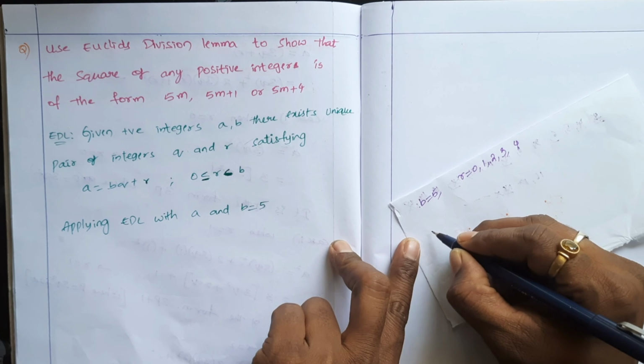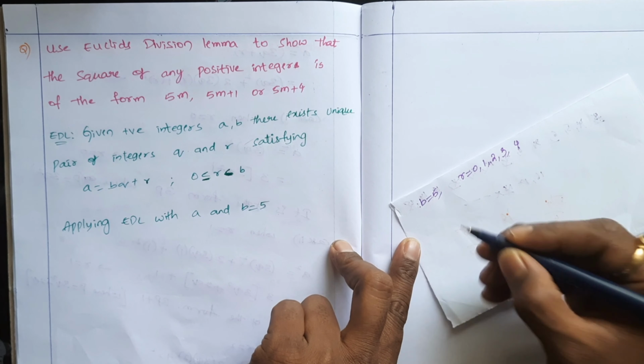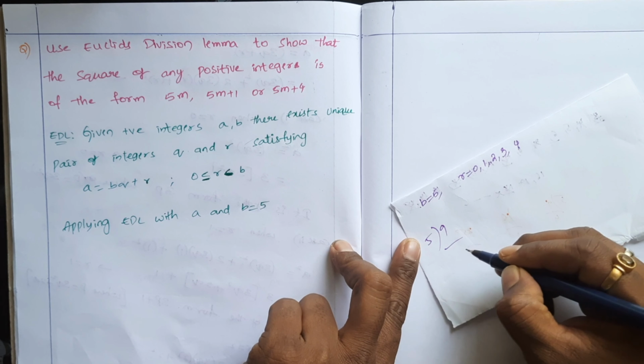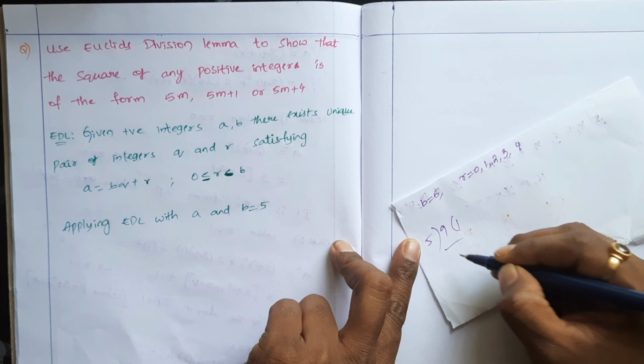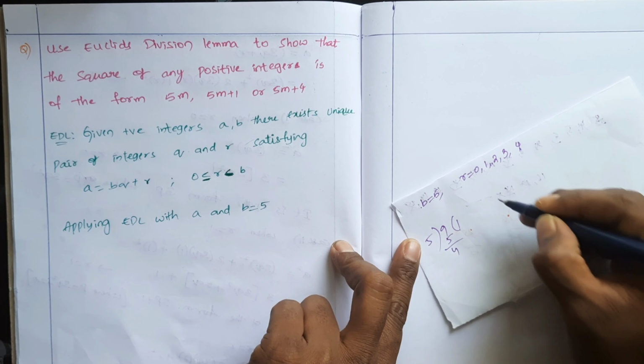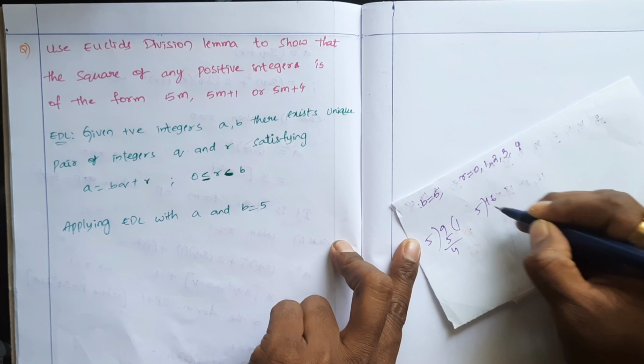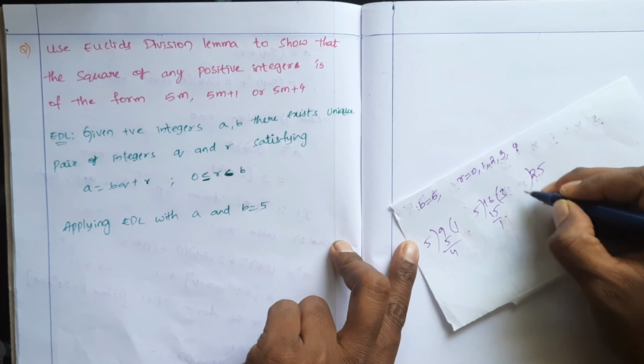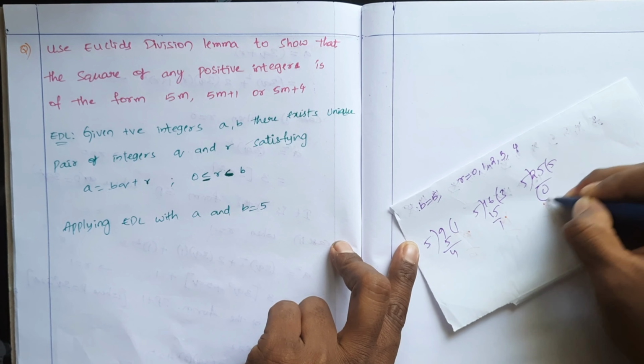Squares of positive integers means, if you take a number greater than 5, I'm taking 9. If you divide 9 by 5, what is the remainder? 5 ones are 5 and the remainder is 4. And if you take 16, 5 threes are 15 and the remainder is 1. If you take 25, 5 fives are 25, remainder is 0.